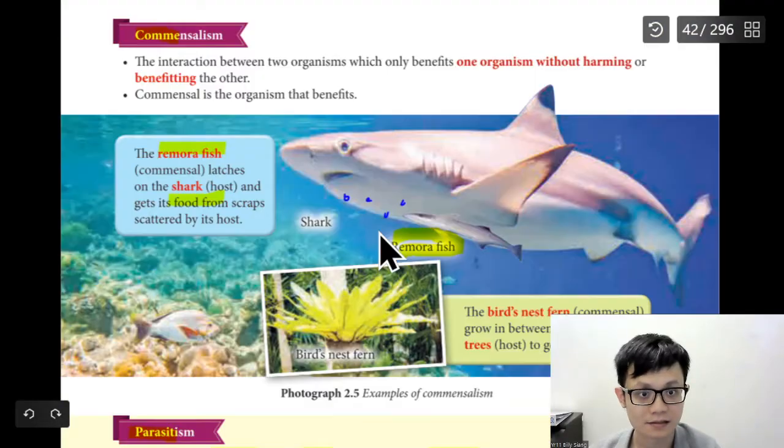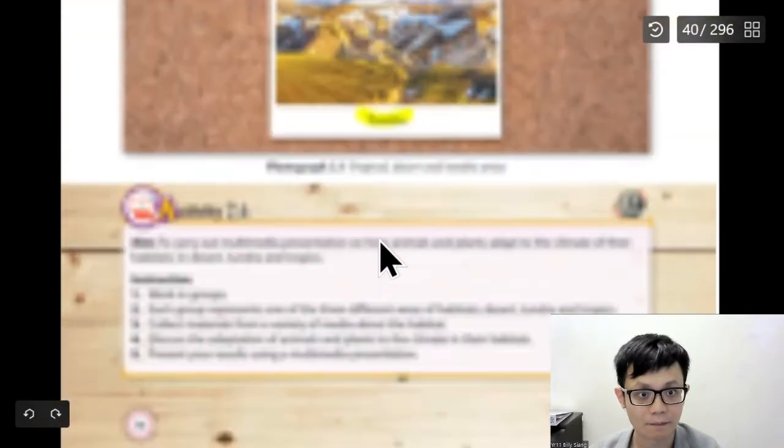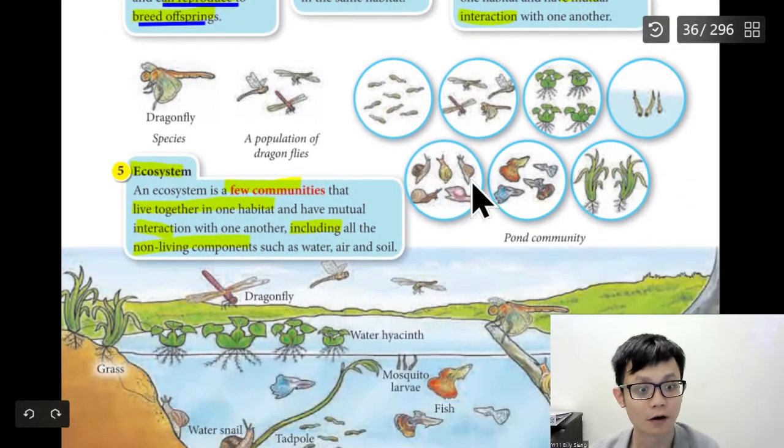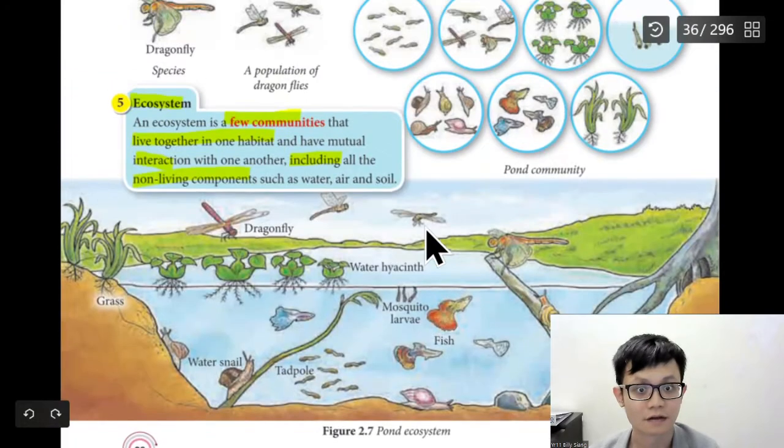Let's see, go up, go up. So we can see here also got interaction. Here also got interaction. Okay, here is a few populations in one habitat, which is the pond. And ecosystem includes the soil, all the non-living components such as water.